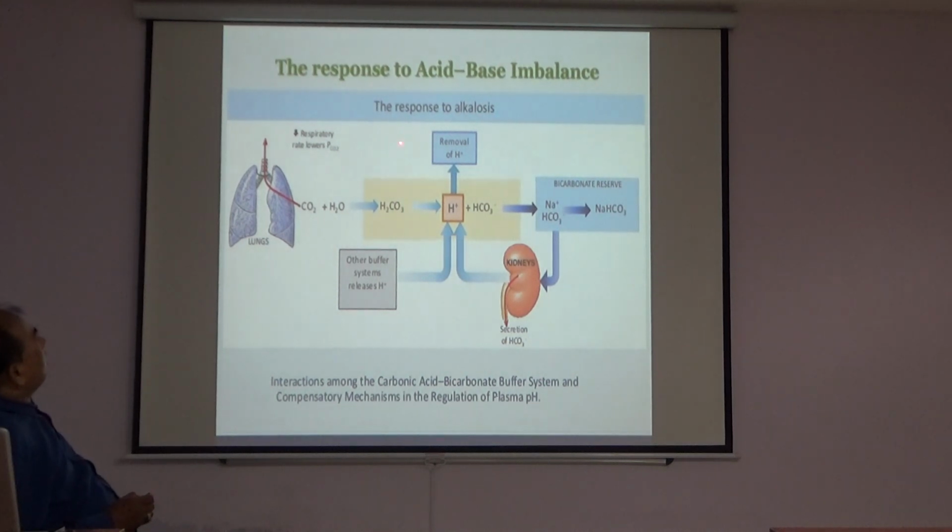The response to alkalosis is the removal of hydrogen ion. Other buffer systems and carbon dioxide give hydrogen ion, and it is also removed by the kidney. The response is a decreased respiratory rate. So this is the interaction among the carbonic acid bicarbonate buffer system and compensatory mechanisms in the regulation of plasma pH.